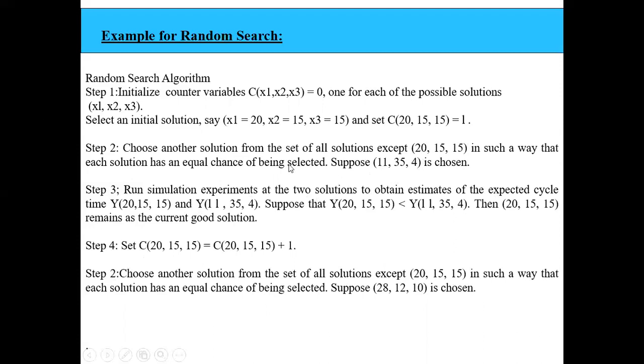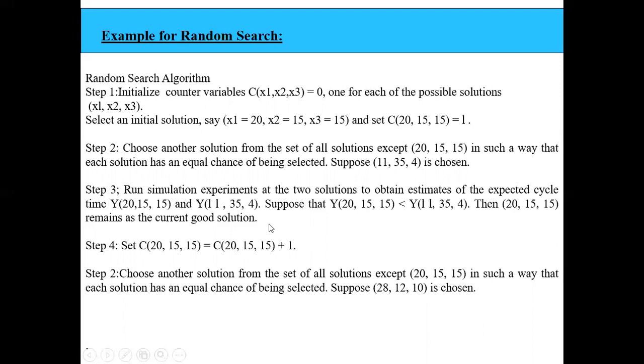So I will compare the output performance. I will run the simulation using these particular values and find the output performance y of 20, 15, 15 and y of 11, 35, 4. If y of 20, 15, 15 is less than y of 11, 35, 4, then I will say 20, 15, 15 is the current good solution.